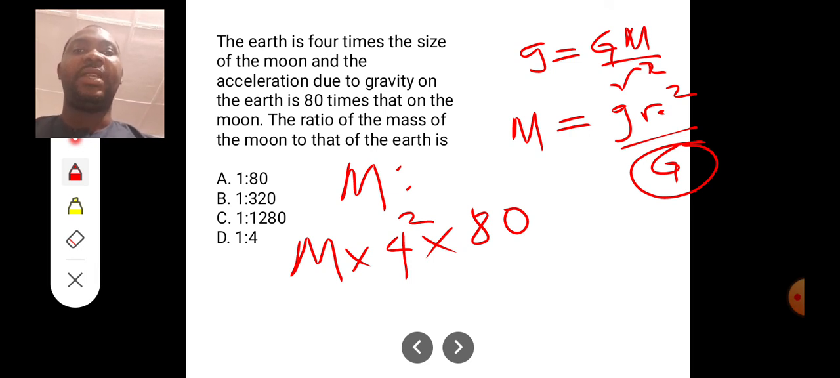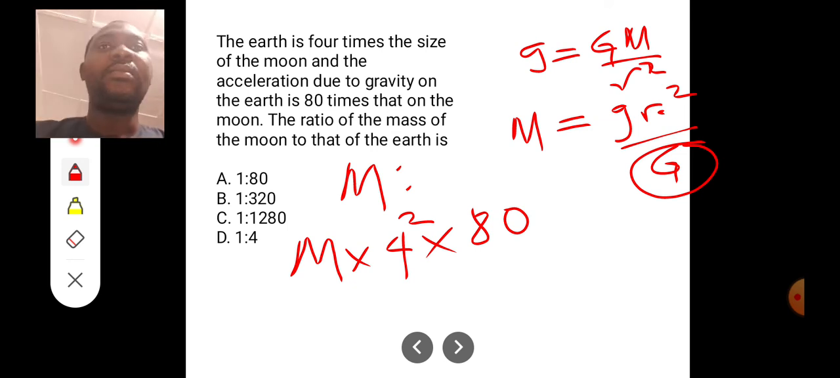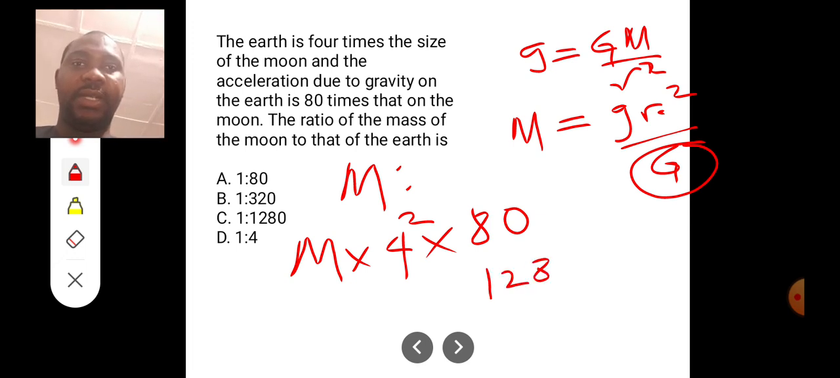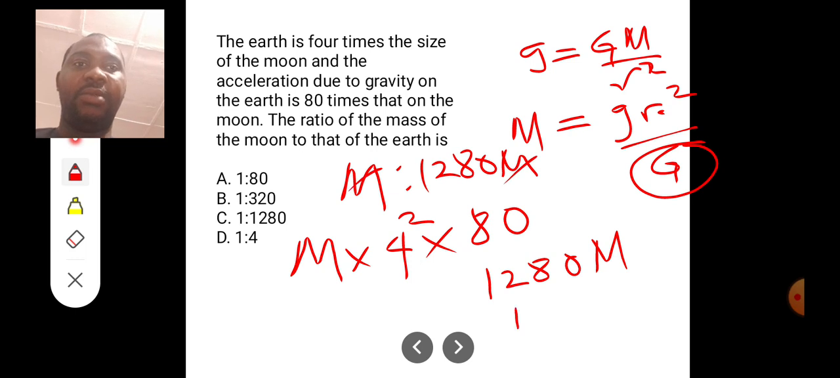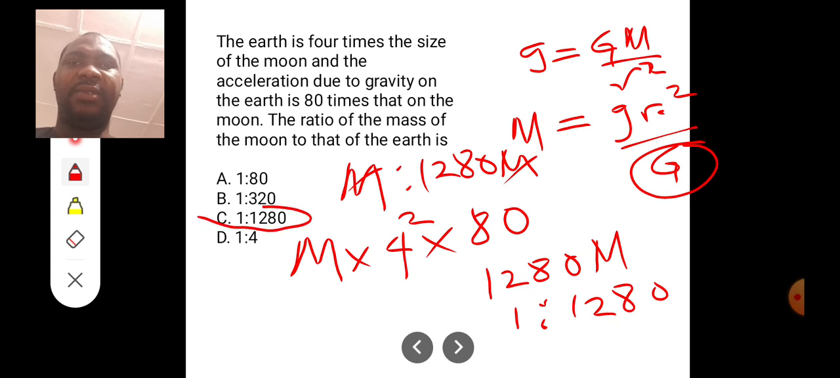So 4 squared times 80, let me use my calculator here. 4 squared times 80 is going to give us 1280. So I'm going to write here 1280 m. m is common, so if I divide both sides by m, my answer will be 1 ratio 1280. So the answer to this question is C.